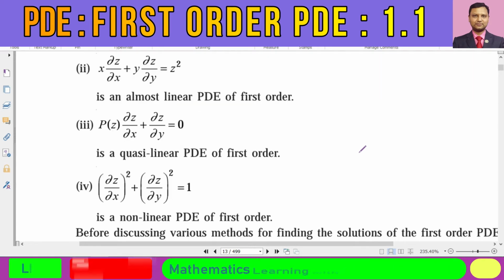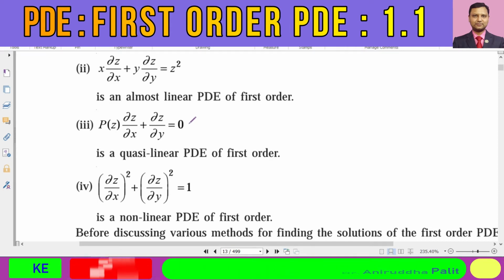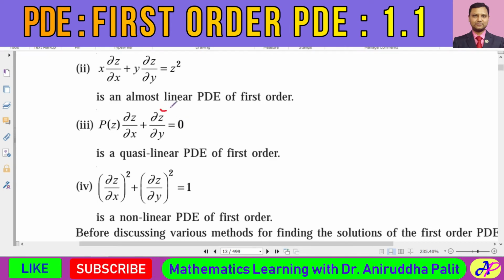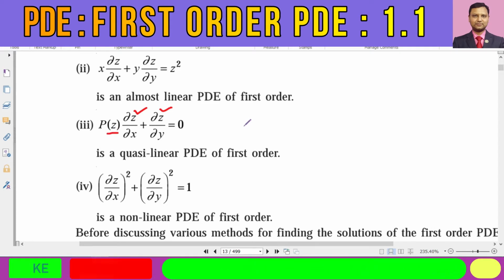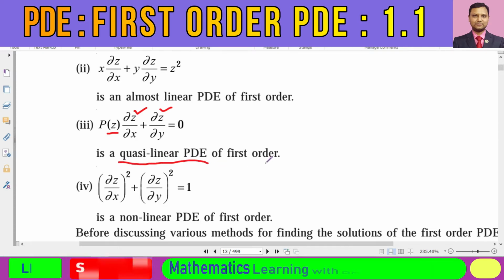Next, you consider this example over here. You see over here the right hand side is 0. Fine, no problem. This is linear in the partial derivatives del z del x. And what is the coefficient? Coefficient depends upon the dependent variable z. So this is quasi-linear partial differential equation.